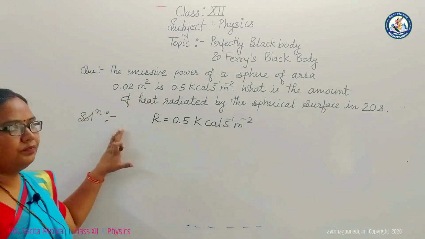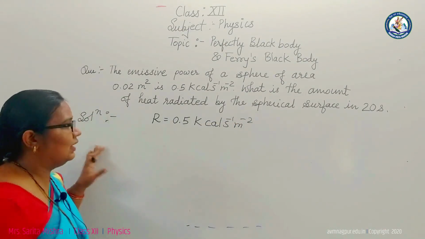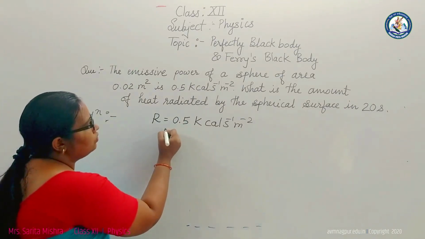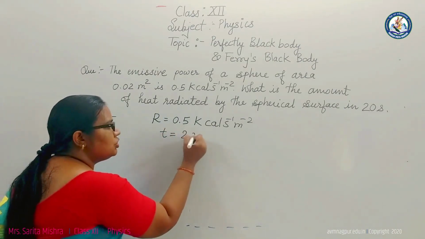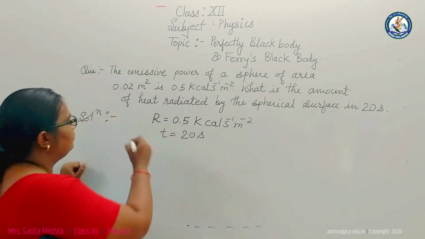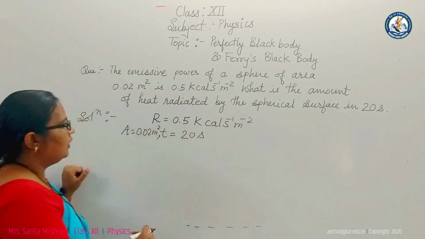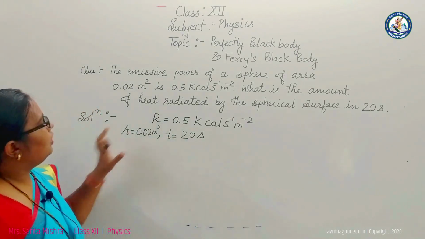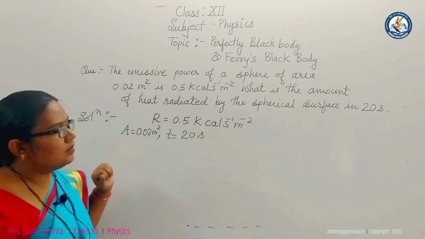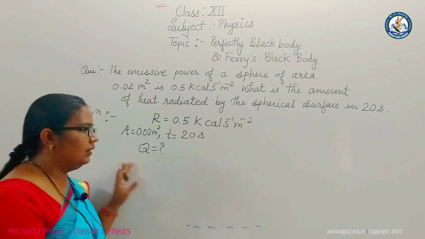Now what is the amount of heat radiated by the spherical surface in 20 seconds? So here we have to find the amount of heat radiated by the spherical surface in the given time, which is 20 seconds. Area is also given. Area is 0.02 meter square, right? So we have to find the amount of heat radiated by the spherical surface. It means that what is Q. So the amount of heat radiated is Q.